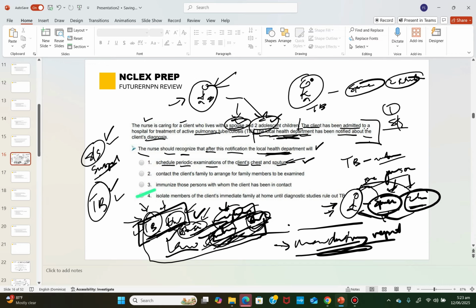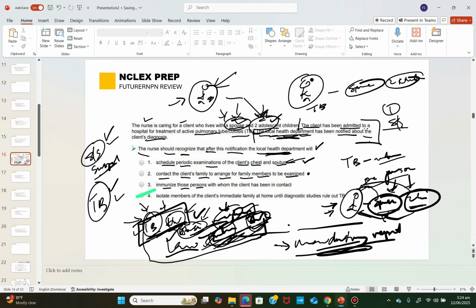That is the nurse and the client. The only thing the health department does is to stop the spread. So we are looking for an answer related to stopping the spread, right? Or trying to find out. There are more things the local health department would do, right? So now, contact the client's family to arrange for family members to be examined. This is a good thing to do.